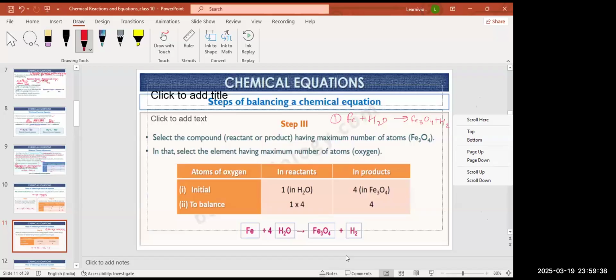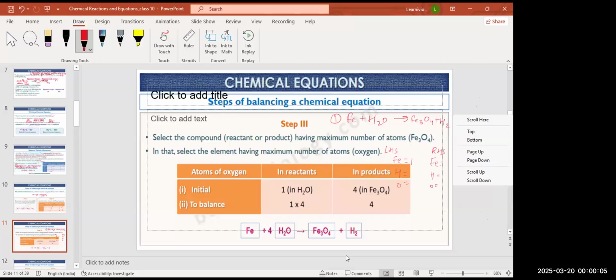Now count the atoms on the LHS side and on the RHS side. Write down all the element names like Fe, hydrogen and oxygen. Count the atoms of each element on both sides of the equation.